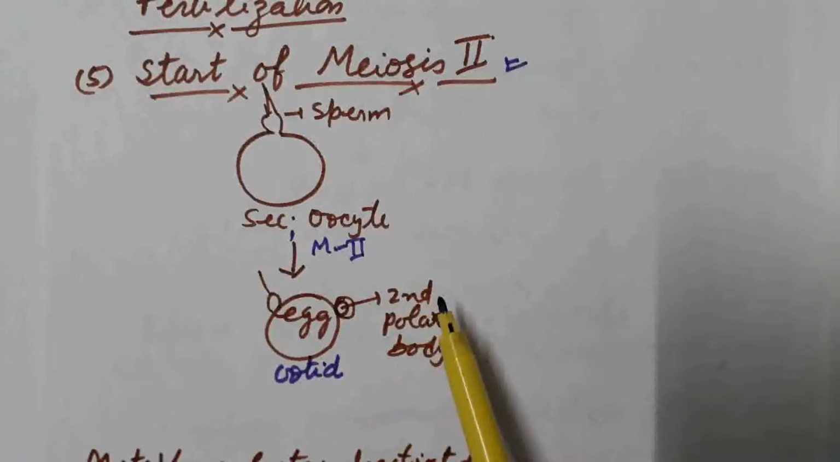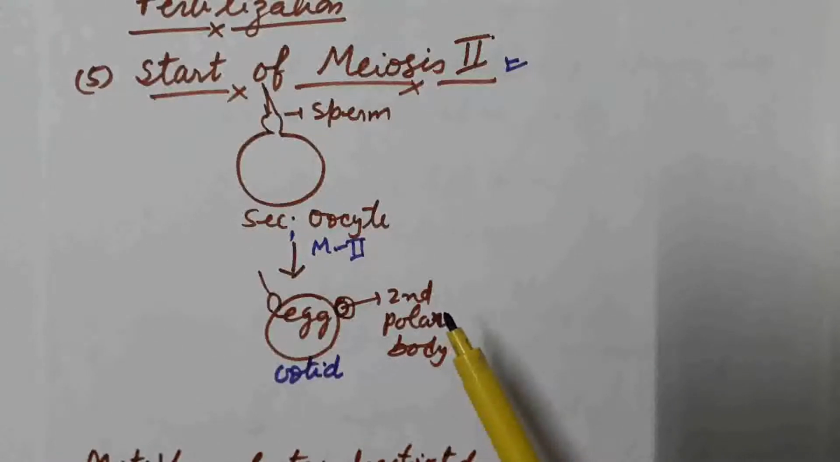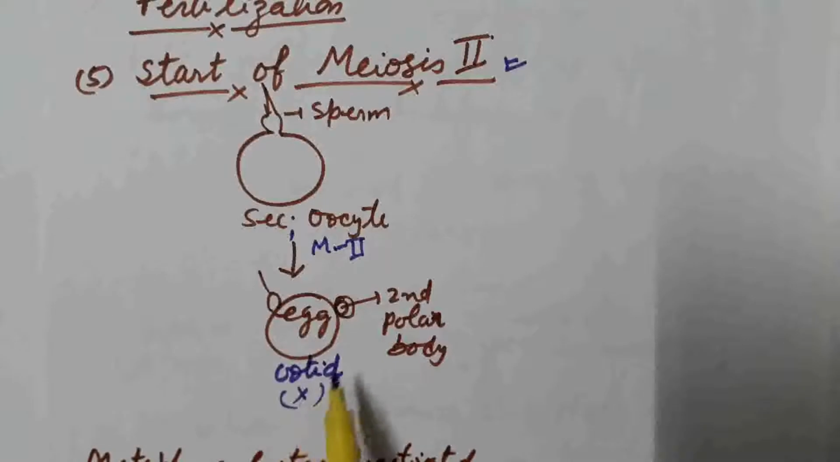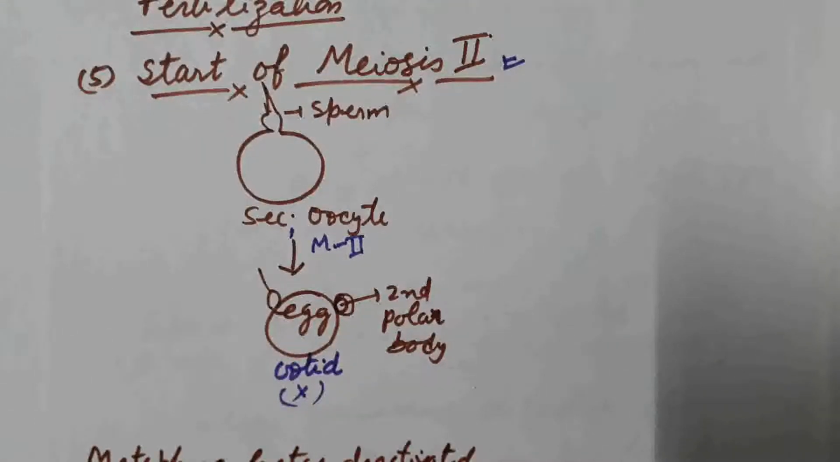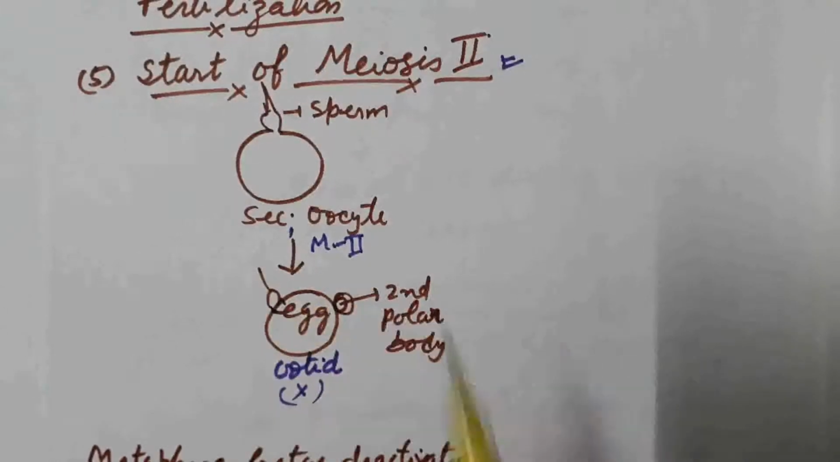What happens here? That is, maturation promoting factor is deactivated, anaphase promoting factor is activated, and the second meiosis division is completed. The egg or ootid is formed with a haploid number of chromosomes, and X number of chromosomes are present in the second polar body, which later on degenerates, and the egg participates in the fertilization. So the nucleus of the sperm enters inside the egg.